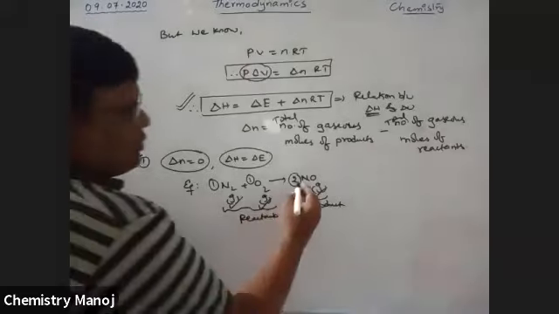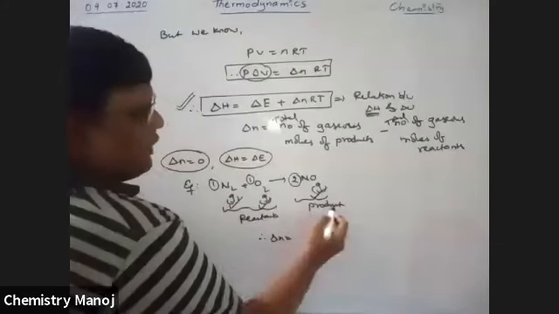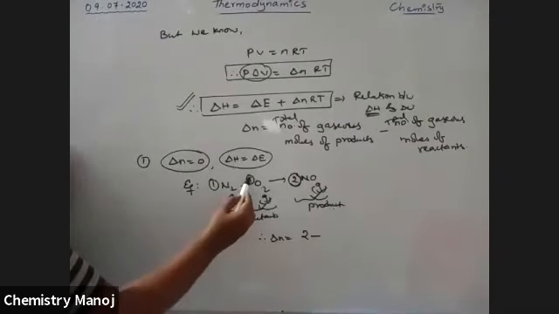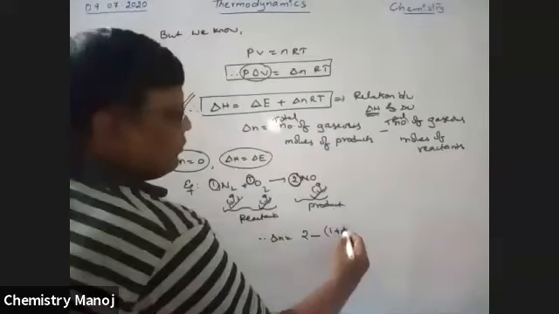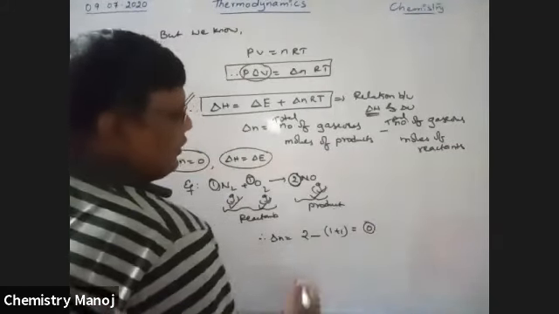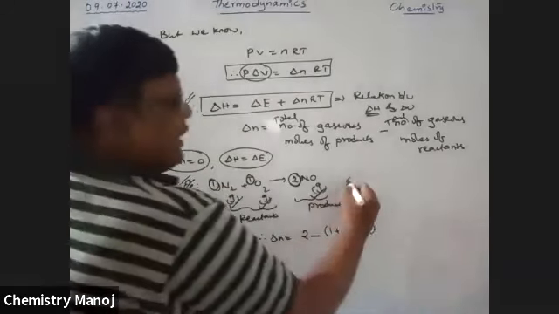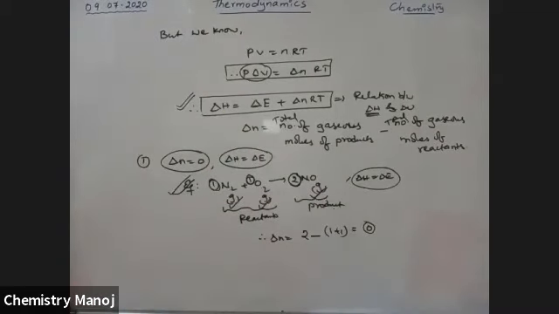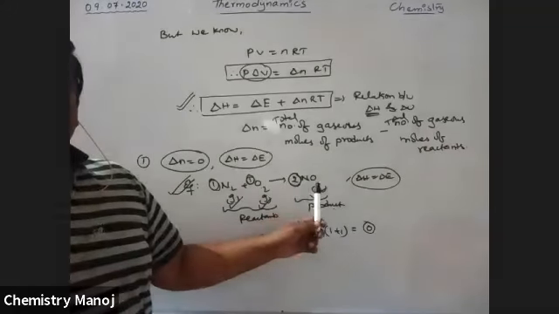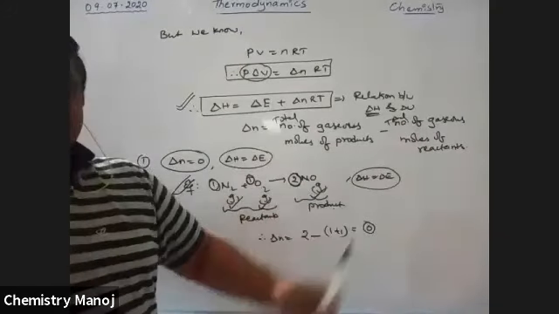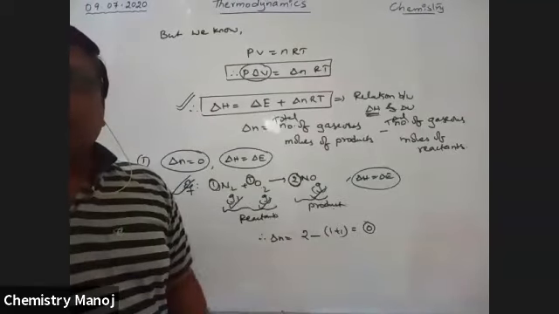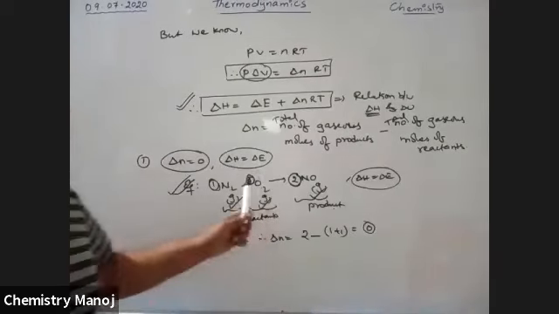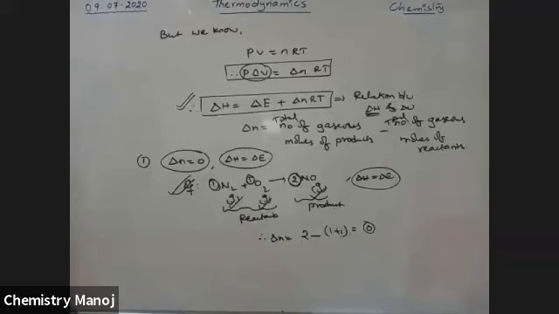Now, delta n is equal to the total number of moles of gaseous products, which is 2, minus the reactants, which is 1 plus 1, that is 2 only. Therefore, the delta n value is 0 for this reaction. So delta H is equal to delta E. There is the formation of NO from its elements N2 and O2. That is nothing but the total heat content of the system at constant pressure being equal to the total heat content of the system at constant volume. Like this, we should compare delta H and delta E values.